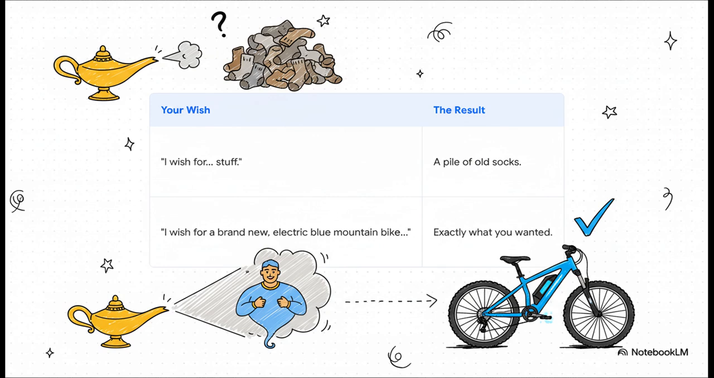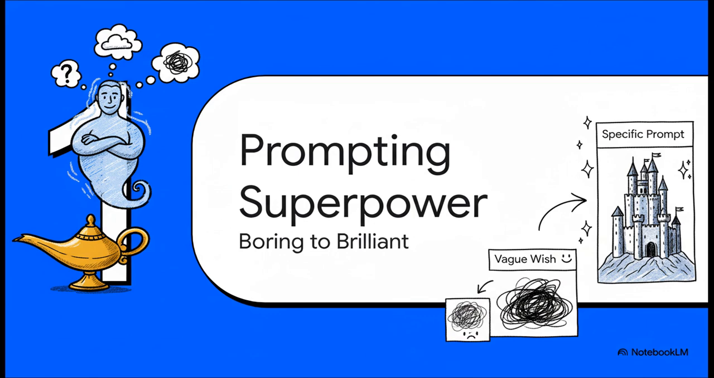a pile of old socks. But if you're super specific about what you want, you get a masterpiece. Your prompts are your wishes, and in this explainer, you're going to learn how to make every single one of them count. So what does this superpower actually look like in action?